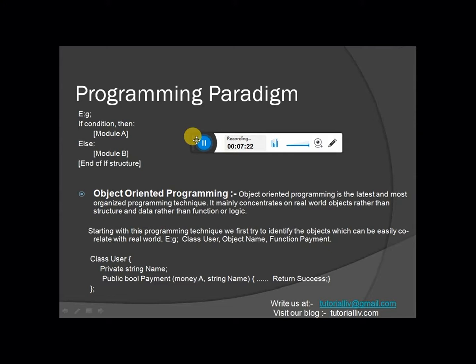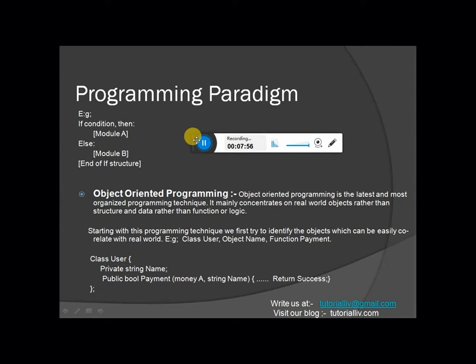Suppose our client asks us for a program that will maintain our inventory system. So we develop an inventory management system. There we write some classes. If our client says that we have employees working in our shop, we write an employee class. When he says that we pay salary to our employees, we write a salary class and a payment class.